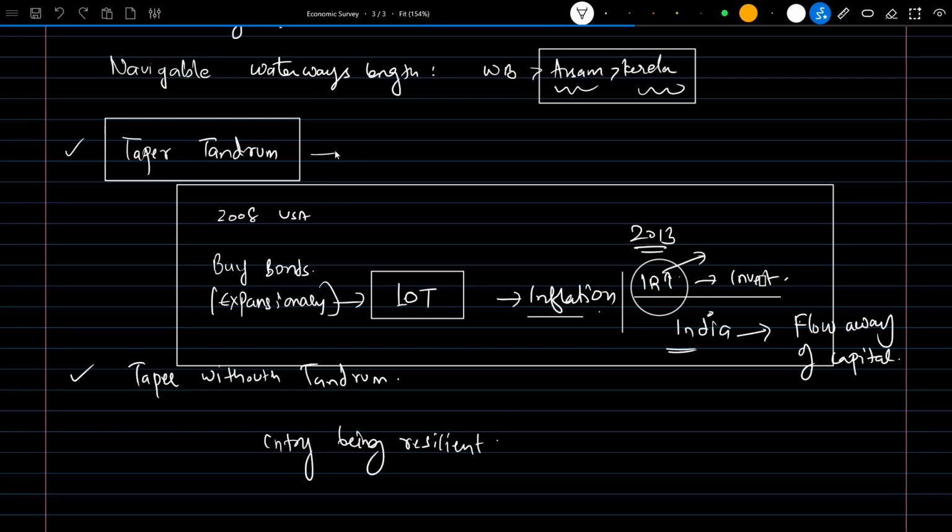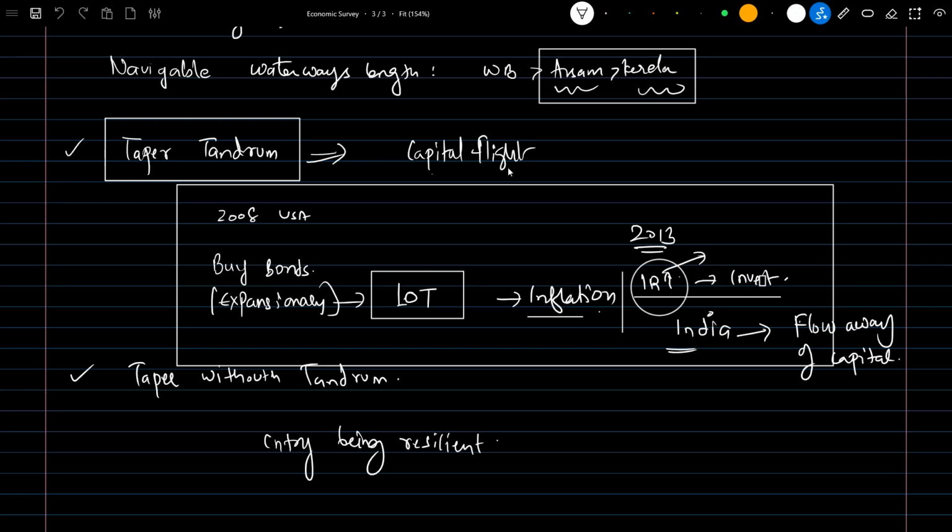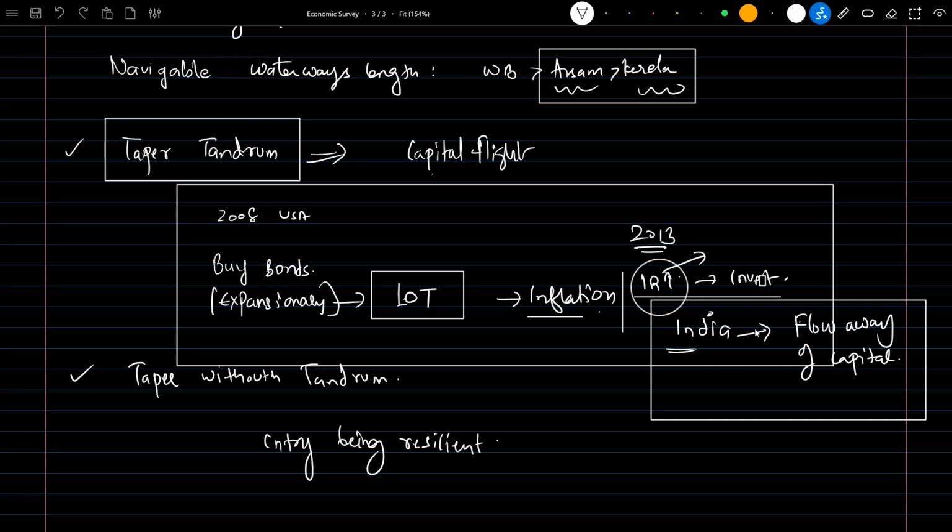And there is also a similar concept called capital flight. Capital flight means people will be taking away money from India to invest in other countries like US or any other country. If it is a large sum, then it is called a capital flight. It means a large amount of capital is flying away from India to other nations. This is called capital flight.